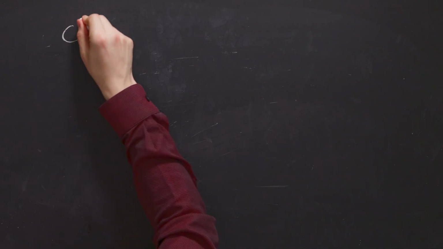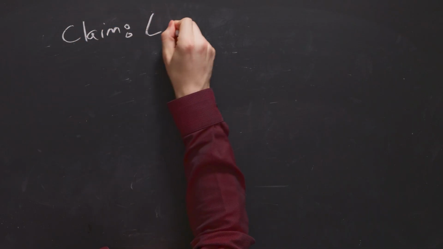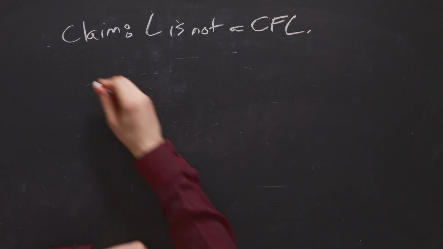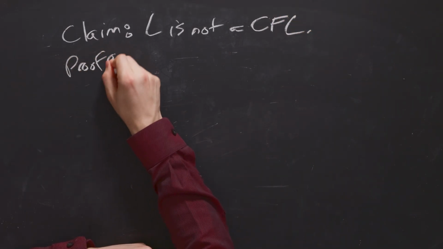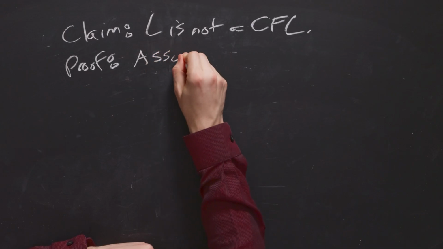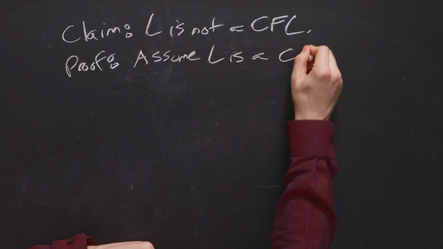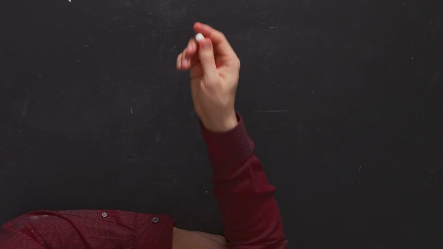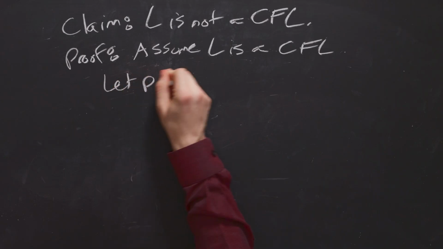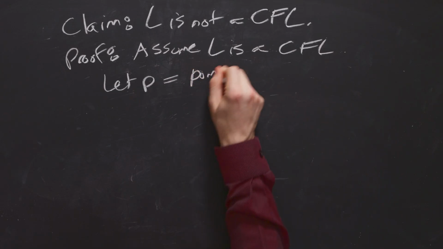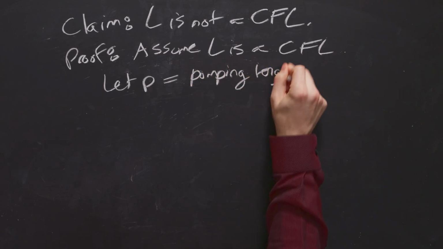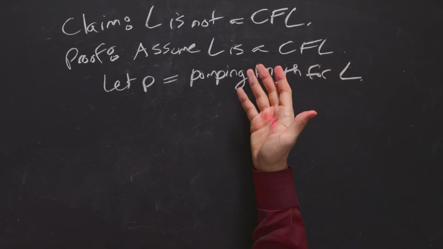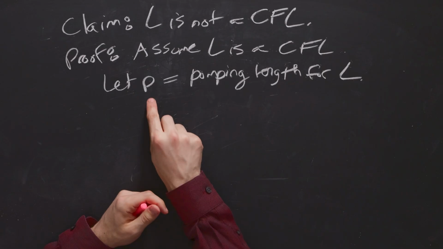Let's start off with the proof. Well, start off with the claim. L is not a CFL, so not a context-free language. So let's prove it. So let's assume that L is in fact a CFL. Then that means that there is some pumping length for L. Let's call it p. So let p be the pumping length for L. Of course, I don't know what this number is because we're trying to show that it doesn't exist, but assume that we have some number here.